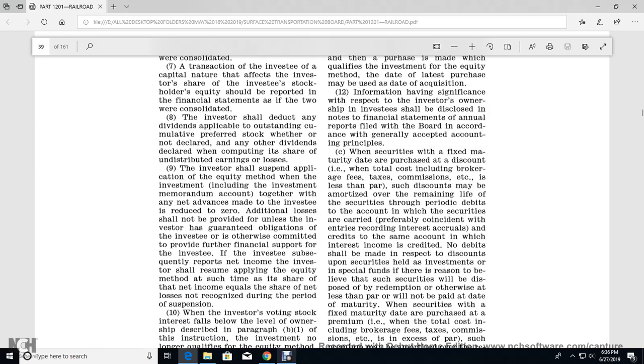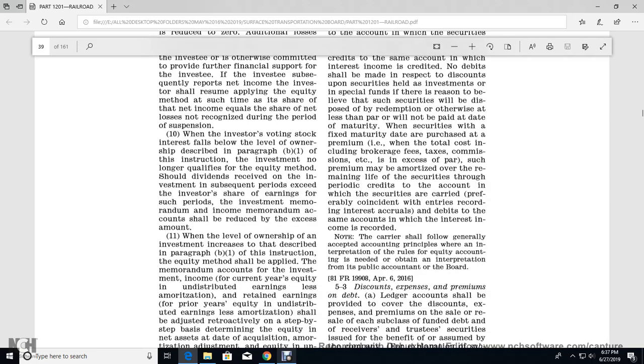The investor shall suspend the application of the equity method of accounting for the investment, including the investment memorandum account, together with any net advances made by the investor, when reduced to zero. Additional losses should not be provided for unless the investor has guaranteed obligations of the investee or is otherwise committed to provide further financial support to the investee. Subsequent reporting of net income by the investee, the investor shall resume applying the equity method at such time as its share of the net income equals its share of the net loss not recognized during the period of suspension.